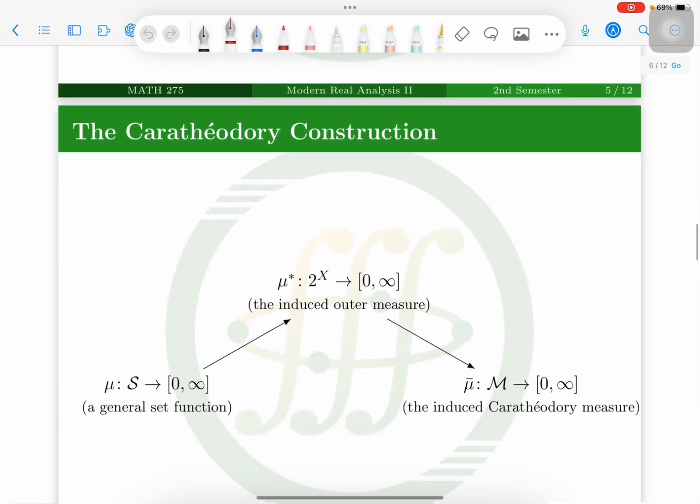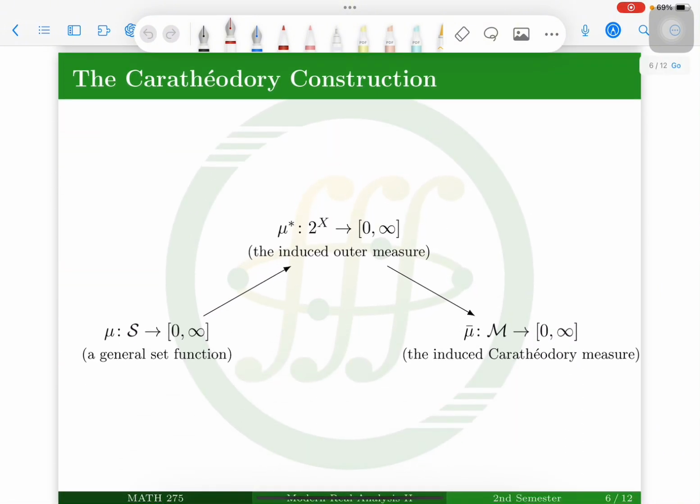Then next, we have the category construction. This category construction is the foundation for building the Lebesgue measure, Borel measures, and everything, etc. We started with mu, a general set function from the previous section. It is only a pre-measure, not yet a measure.